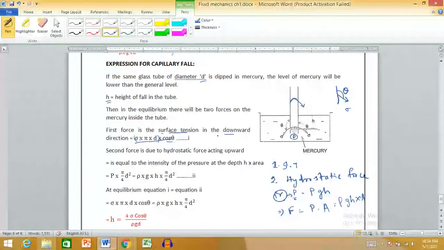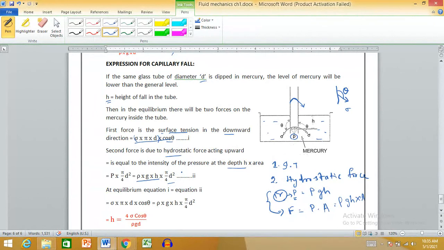The second force is the hydrostatic force acting upward, which equals the intensity of pressure at depth h times area. The intensity of pressure is rho g h, and the area is pi by 4 d square, as it is a circular area.